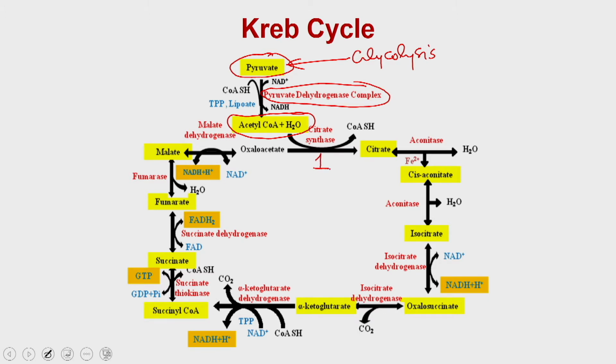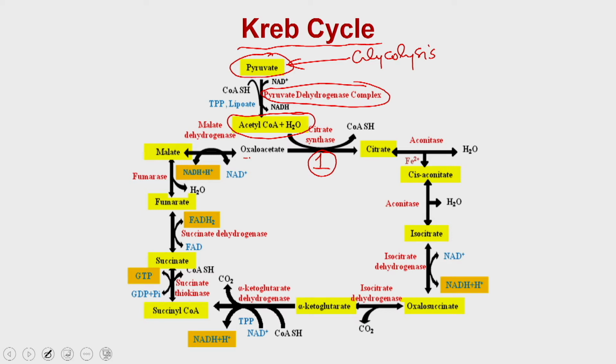As the name suggests, the Krebs cycle was discovered by a scientist named Hans Krebs, and it is multiple reactions catalyzing different steps to generate ATP as well as reducing equivalents.